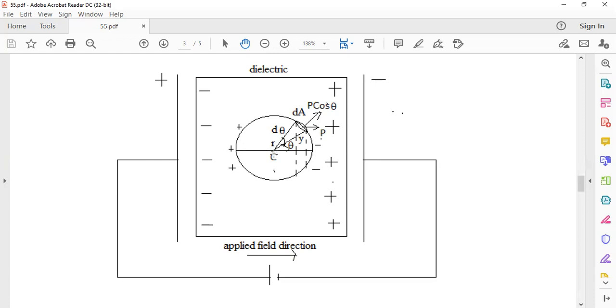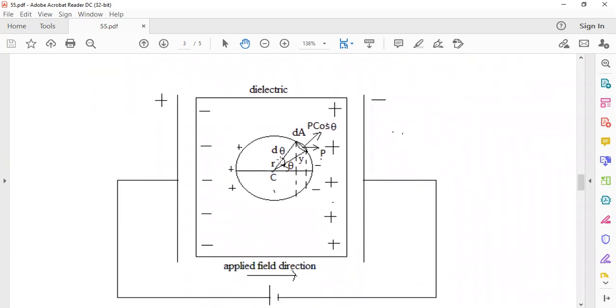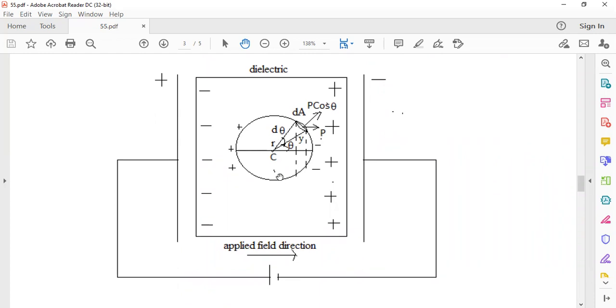Each individual atom or individual dipole experiences a field which is different from the net field inside the dielectric. So that field is called the local field. The field experienced by a dipole in a dielectric when it is in an electric field is called the local field, or the Lorentz field. How do we calculate the field actually experienced by a dipole placed at C?